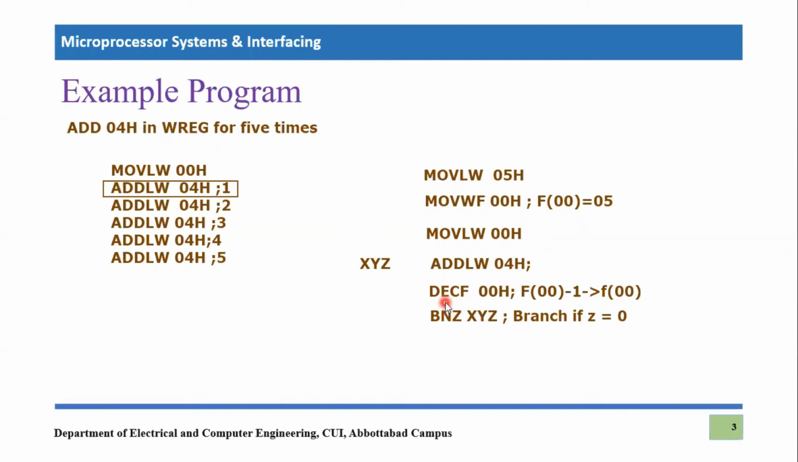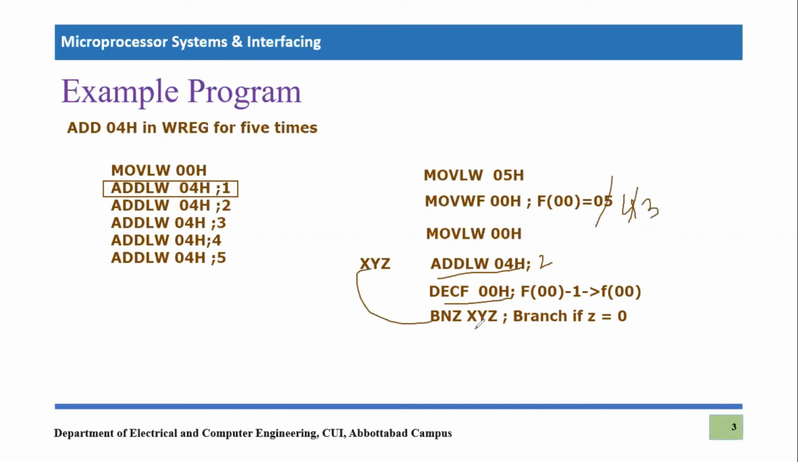And then we will decrement file 00, because we have added it one time, so we will decrement it one time. So after the execution of this instruction, this value will become 4 instead of 5. Now it will check whether z is equal to 0 or not. It is not 0, so z will be 0 and it will jump back, and again it will repeat. So this is the second time now, and the decrement will be happening, so this 4 will become 3.